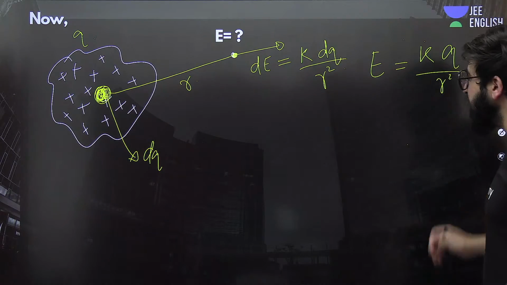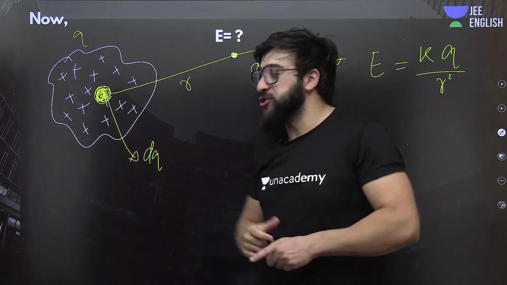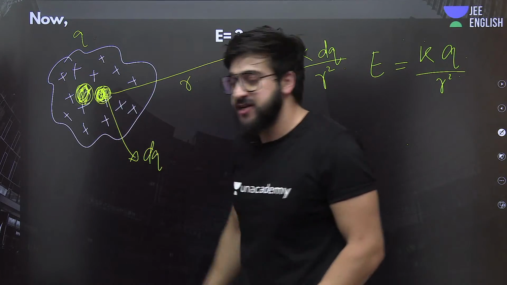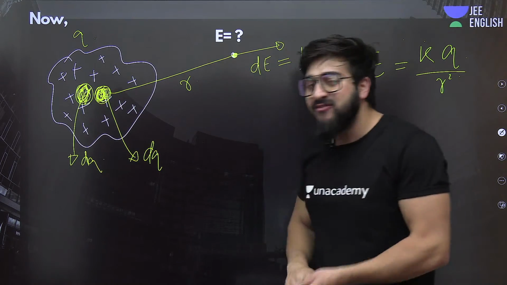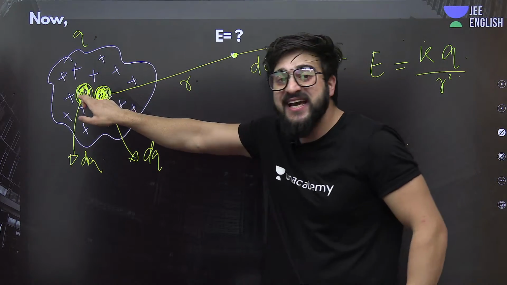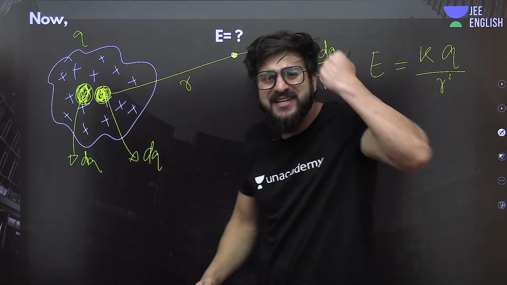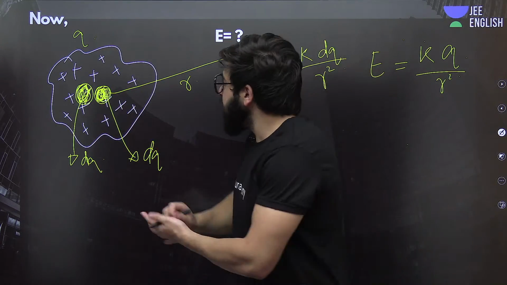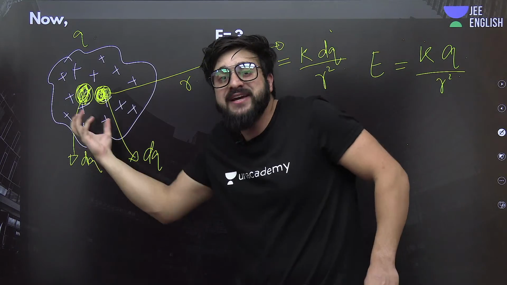Now, so we got the electric field because of this one. What is the next approach? We'll take another charge, a very small charge. This is also dq. Now, I'm asking you to find the electric field because of this one. We can find it, because this is a discrete charge. We can consider it as a point charge. So for this also we'll get the same electric field dE, because this has the same magnitude dq.